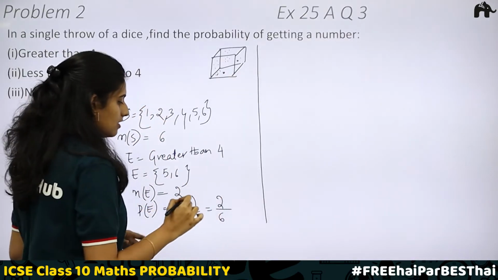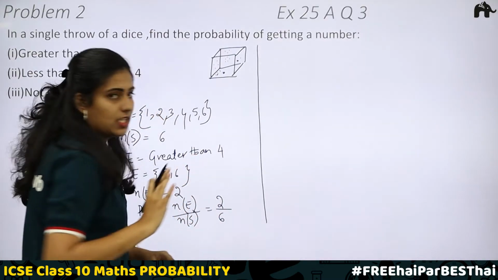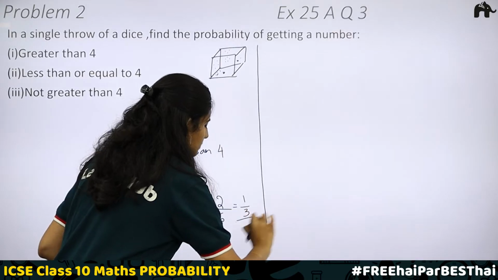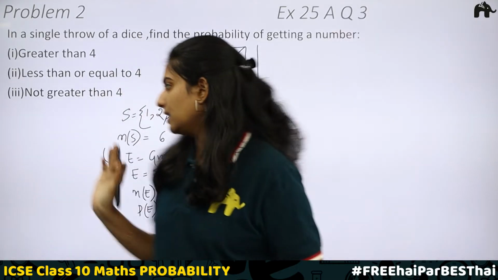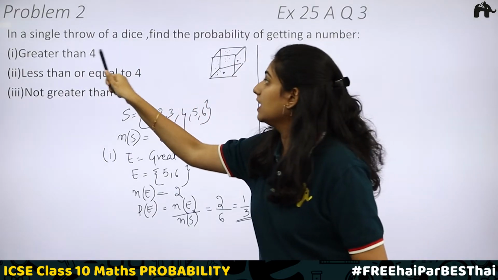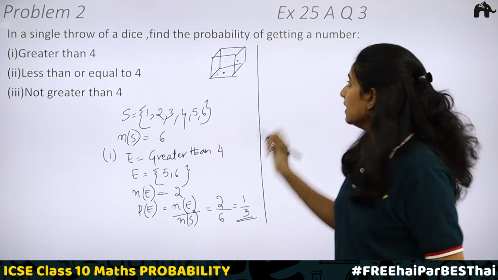Can you reduce this? Yes, right? So, here dividing the numerator and denominator by 2, you will be getting 1 by 3. Okay. So, 1 by 3 is the probability of getting a number that is greater than 4. Clear?